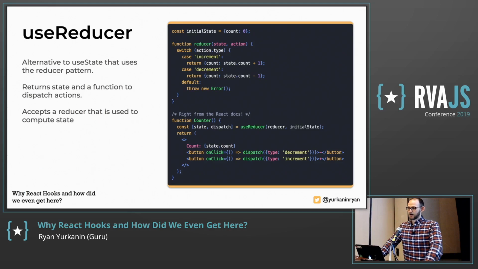A lot of people default actually to using useReducer, but I actually think useState is nice because it's easier to use and gets people into it, and I think that's important.